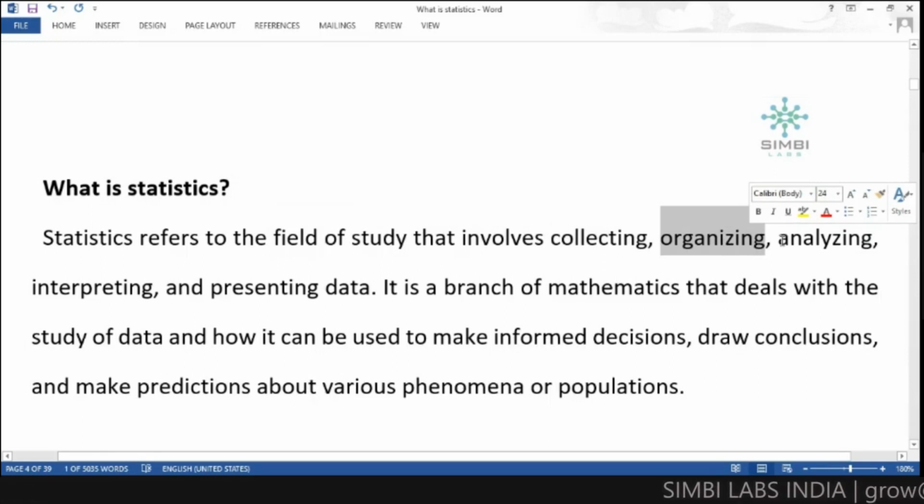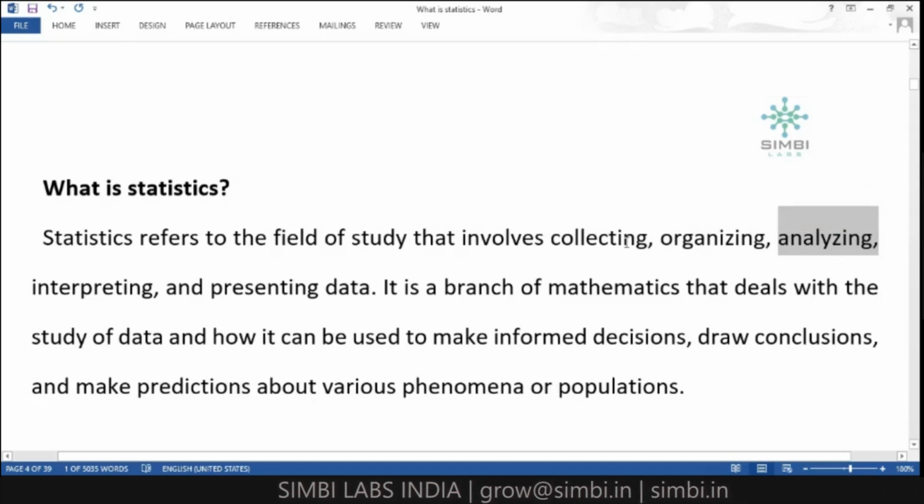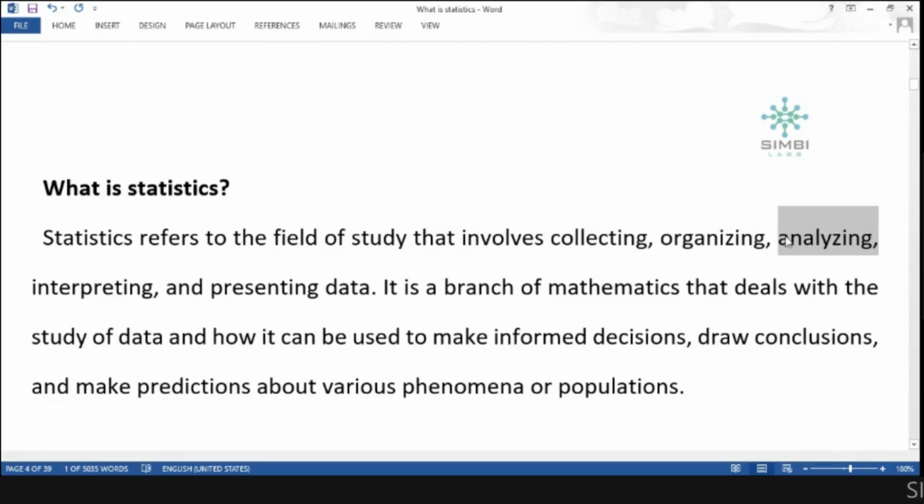After that, we will analyze the information that we collected and organized. That information should be analyzed. What will we do in the analysis? We know the practicals in physics or chemistry, where we do the practical, analyze which project or which chemical we are using, and see what will happen through this. Like that, we will analyze and we'll get the result.